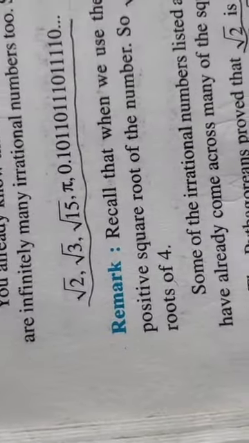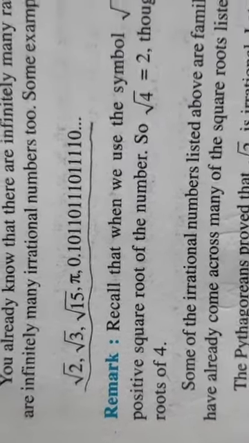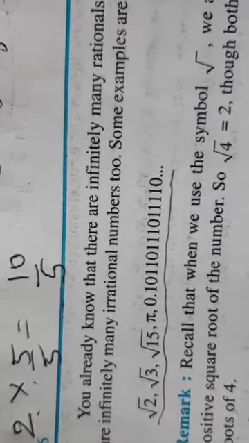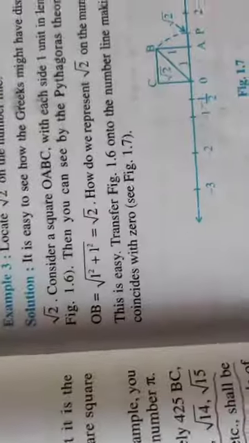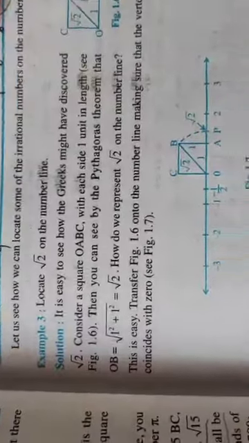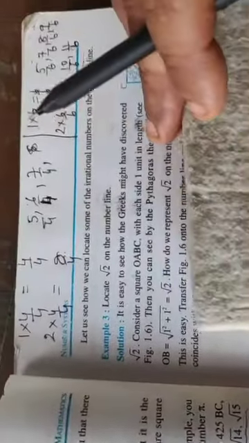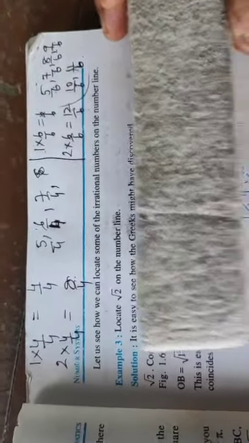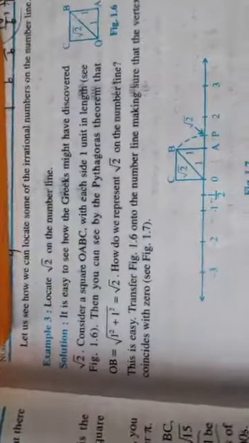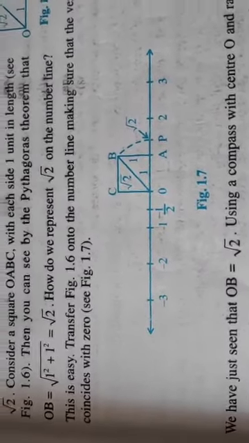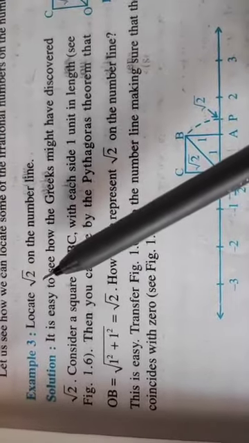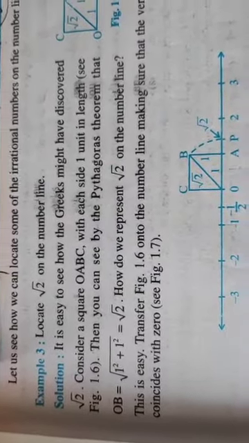Okay, now the question comes, how will you obtain these? See, here are some of the irrational numbers. These are the examples of irrational numbers. Now the next question which comes is how to mark the irrational number on number line. Rational numbers, you know how to mark, am I right? On number line you can mark the integers, then in between the integers you can mark the fractions. That we have done in primary classes. But if you want to mark an irrational number, say root 2 is to be marked on a number line, then how will you do it?